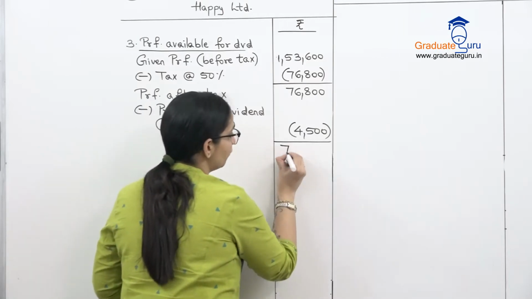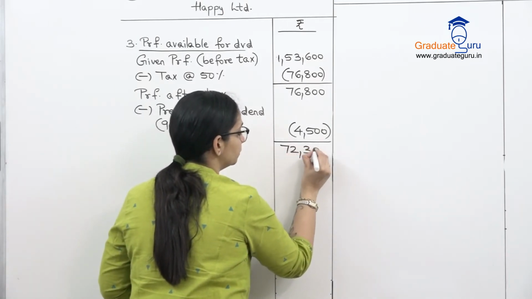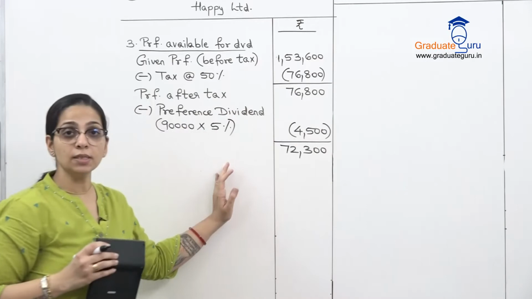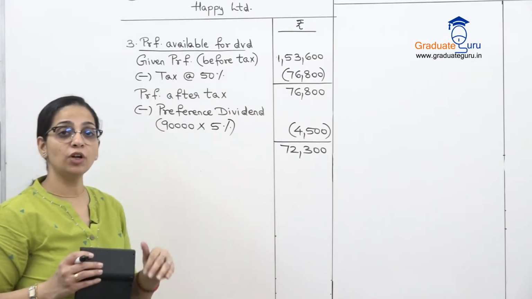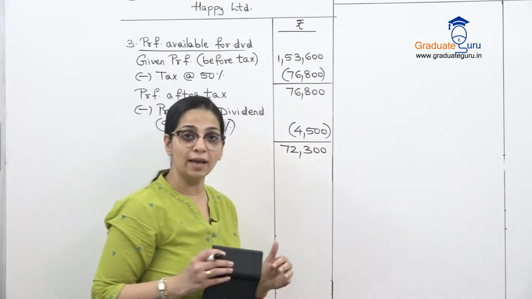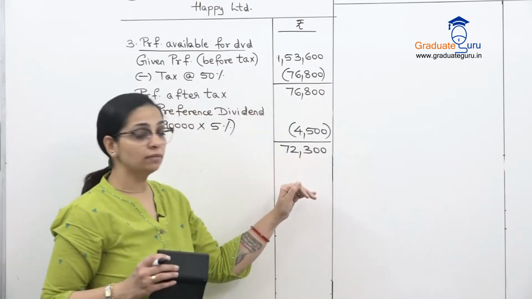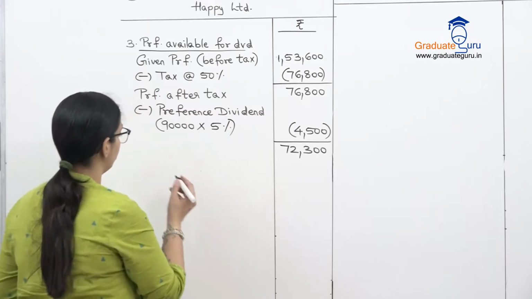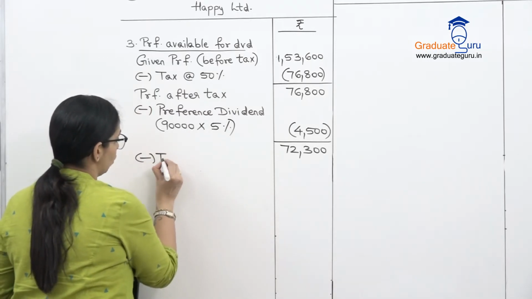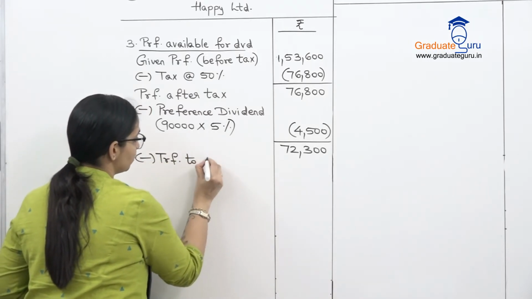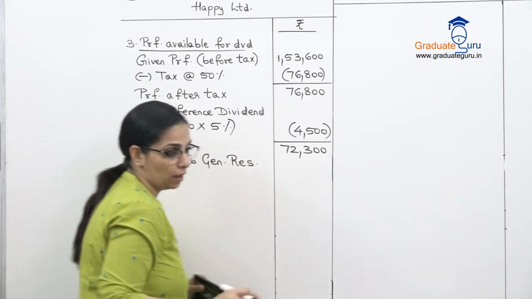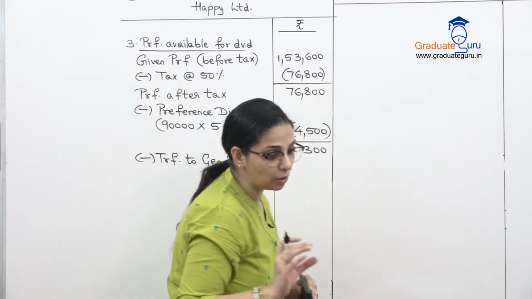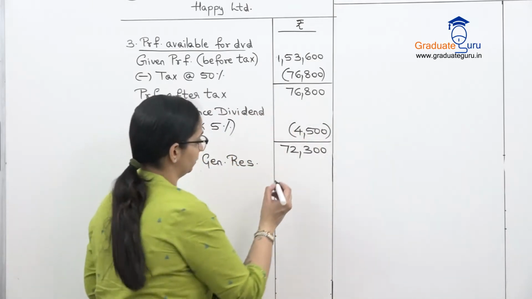We get 72,300. Now this is the final profit available, but if there is a transfer to reserve जो कि इस sum में दिया है, then I have to subtract the transfer to general reserve from this. So minus transfer to general reserve, and the transfer is given in an amount 15,000 every year.